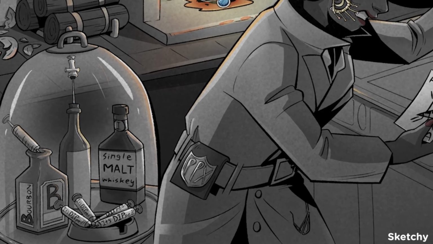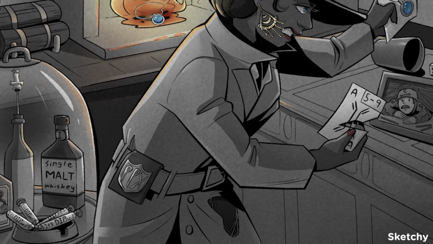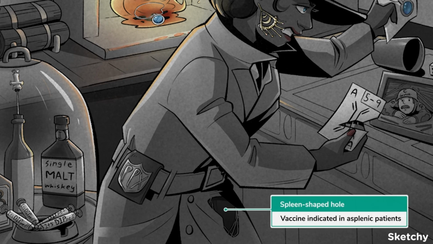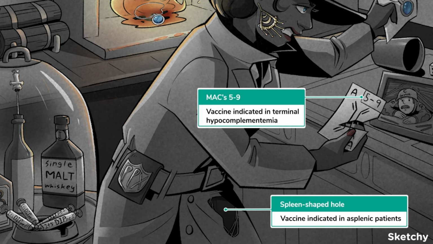Keep in mind the special patient populations for whom the vaccine is critical, like those without a functional spleen, who are more susceptible to Neisseria infections, and those with deficiencies in terminal complement factors, since they can't make the membrane attack complex. That's right, Mac's working 5 to 9 to get the job done.